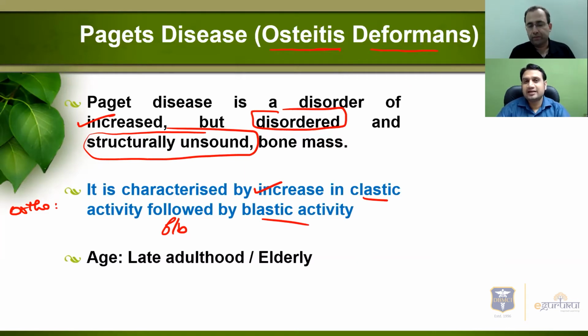So simply understand this. The very first line you have to remember in Paget's is that it is a disorder in which there is more clastic activity, which will then be followed by an increase in blastic activity, which will lead to troubles. Okay, let's see how it happens.